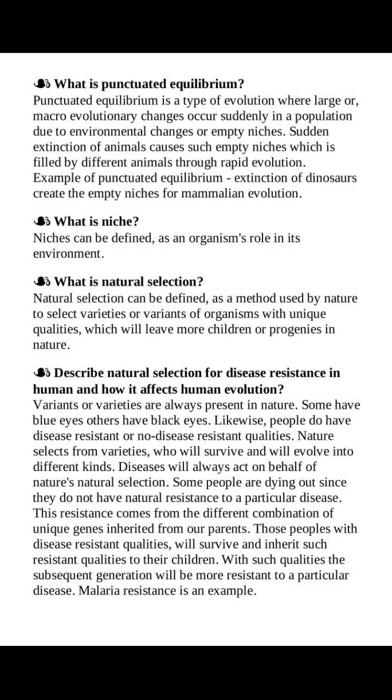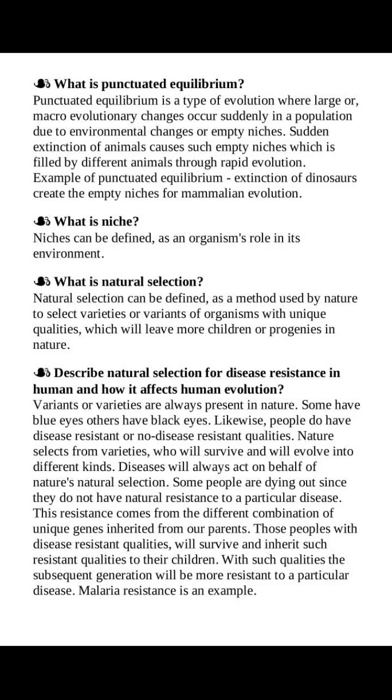What is natural selection? Natural selection can be defined as a method used by nature to select varieties or variants of organisms with unique qualities, which will leave more children or progenies in nature. Describe natural selection for disease resistance in human and how it affects human evolution. Variants or varieties are always present in nature. Some have blue eyes, others have black eyes. Likewise, people do have disease-resistant, or no disease-resistant qualities. Nature selects from varieties who will survive, and will evolve into different kinds.